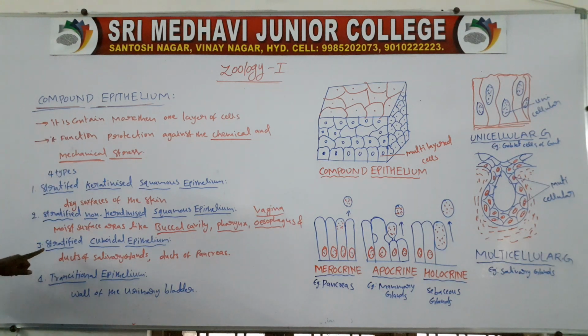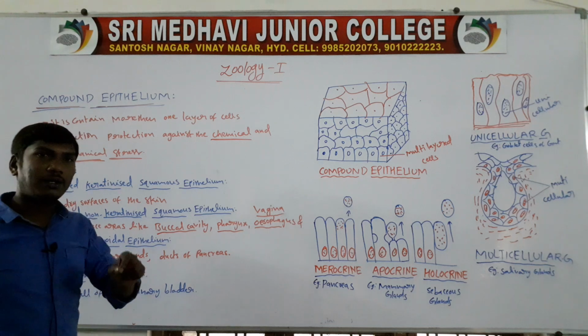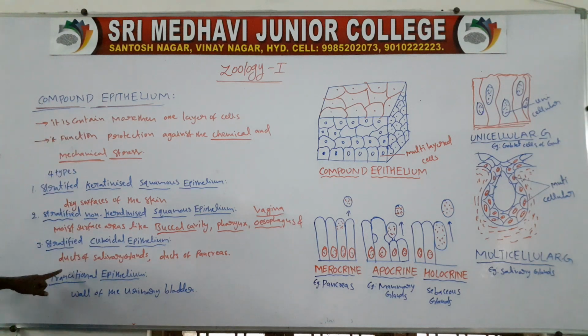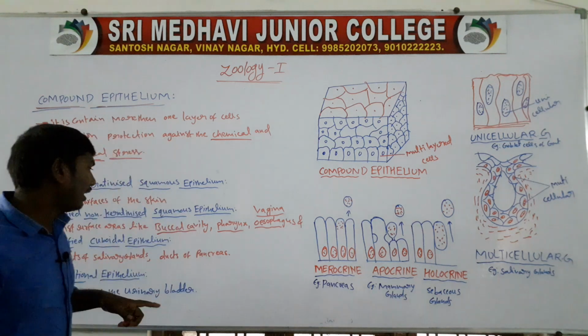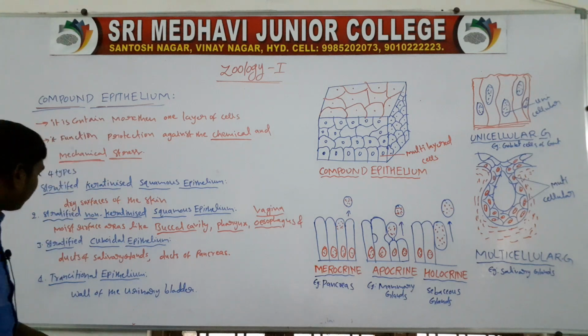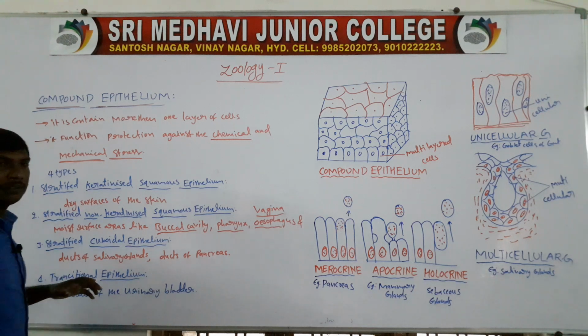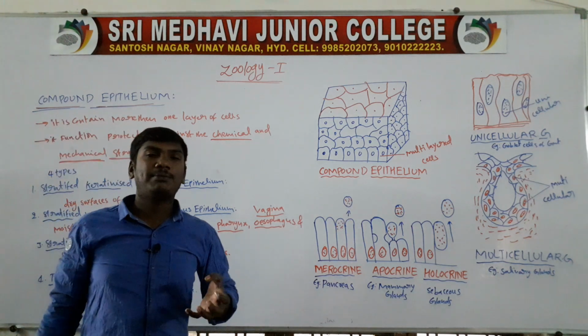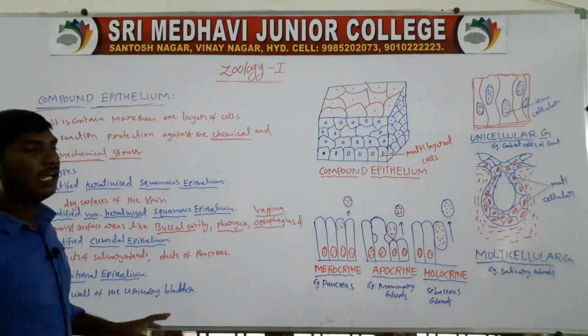Third one, stratified cuboidal epithelium. They are present in the ducts of the salivary glands and ducts of the pancreas. Last, fourth one, transitional epithelium. They are present in the wall of the urinary bladder.